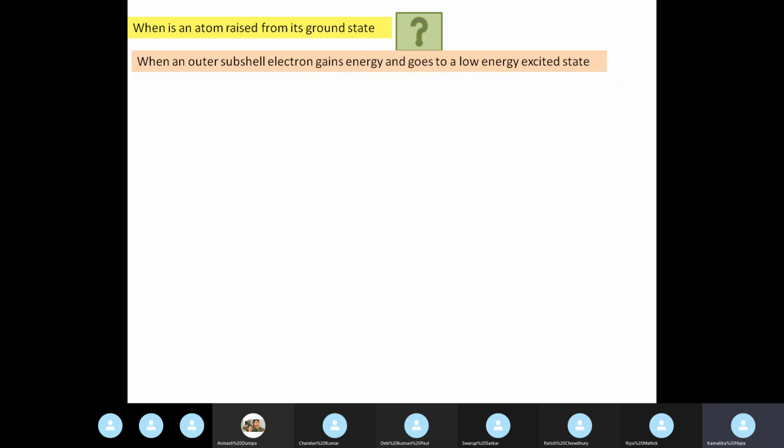By now you should know from your high school chemistry, you have done Hund's rule and all. So you know that each atomic orbit has further subshells, S, P, D, F. I hope you know that K, L, M, N are the orbit names, and each orbit has further subshells. Each orbit has the S, P, D, F subshells. So what happens is when an outer subshell electron is given energy, it goes to a low energy excited state.